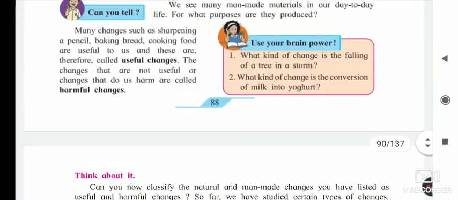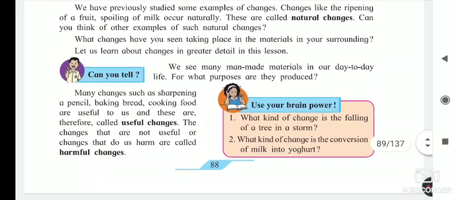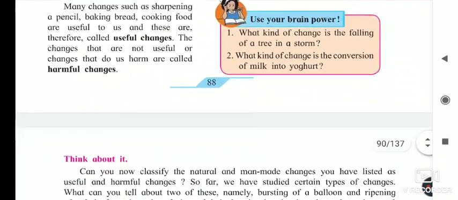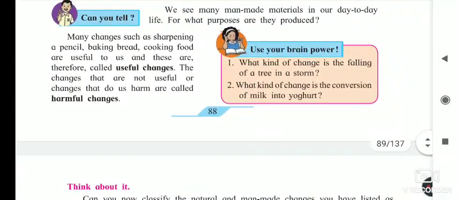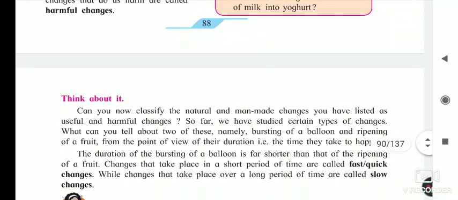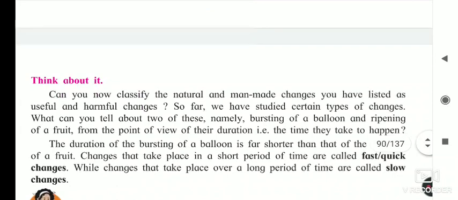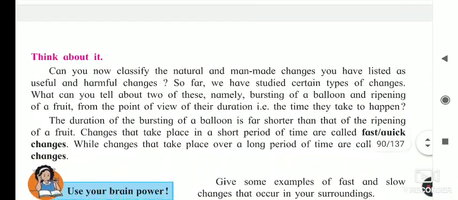So first of all, now we see the useful and the harmful changes. Under harmful change we see the spoiling of food or milk, and under useful change we saw the turning of milk into curd. Think about it. Can you now classify natural and man-made changes?